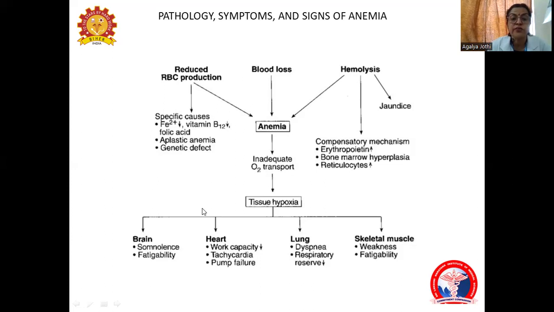The various tissues respond in different ways to hypoxia. There may be fatigability and somnolence in case of brain symptoms, and work capacity is decreased. Tachycardia is because of the effort of the heart to increase pumping, or it may lead to pump failure. In the lungs, it may lead to dyspnea or a decreased respiratory rhythm. Skeletal muscle may manifest in the form of weakness or fatigability.